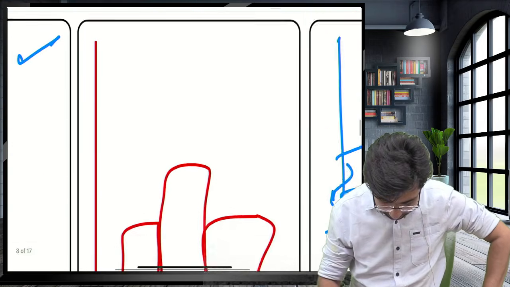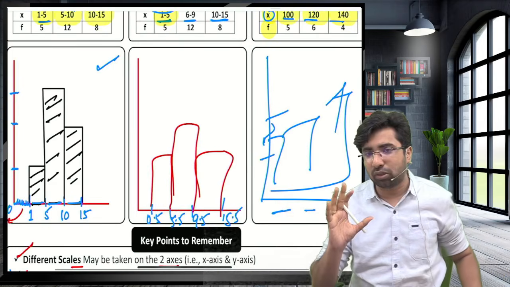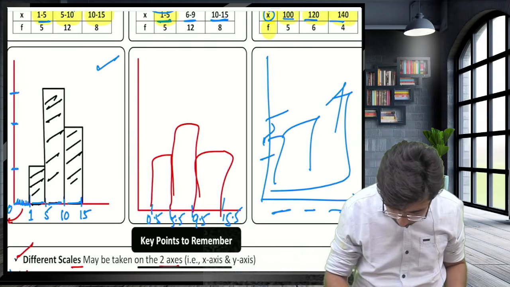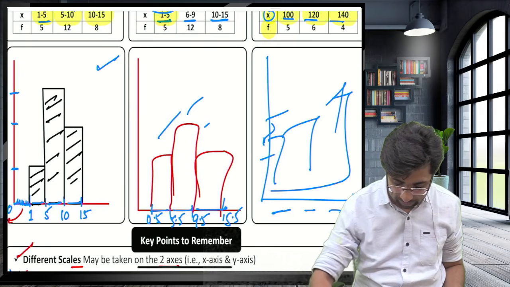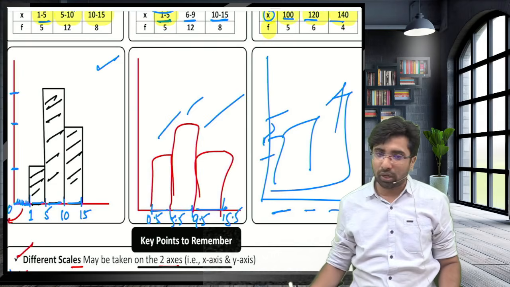Now I plotted these. This is just an example. No practical question will come. I'm just explaining it. So 0.5 to 5.5, 5.5 to 9.5, 9.5 to 15.5, with the frequencies on the y-axis, and the histogram is drawn.